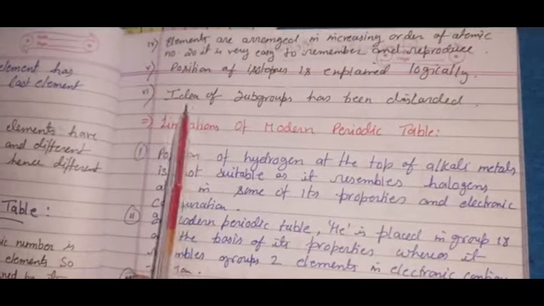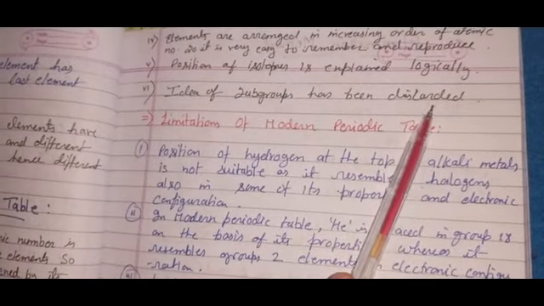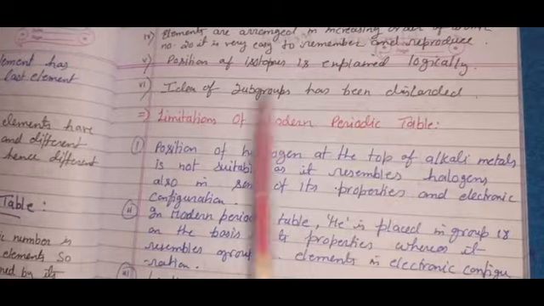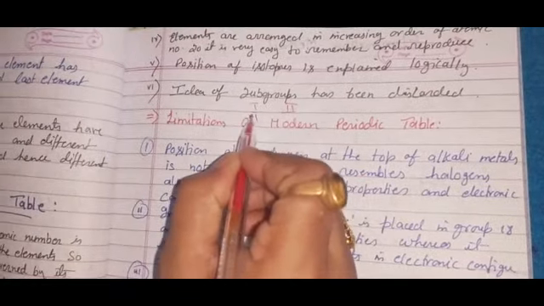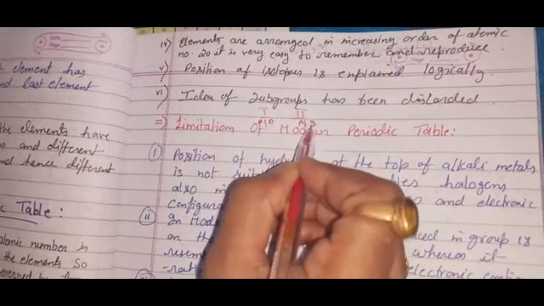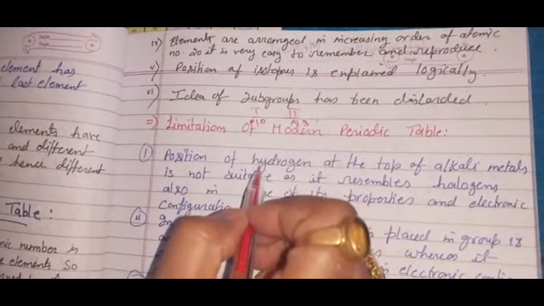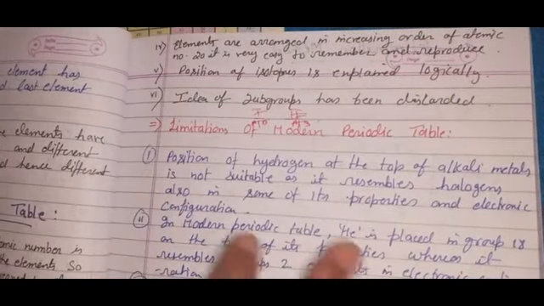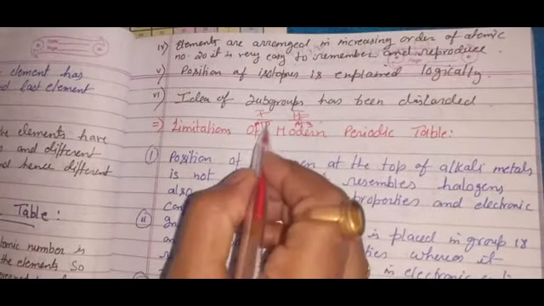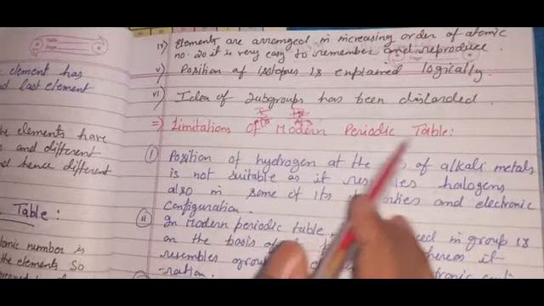Next point, the idea of subgroups has been discarded, as Mendeleev told us that for every group, in 1, 2, 3, there will be two subgroups, a and b, and you have seen there is no relation between the subgroups, okay? So in the modern periodic table there are no subgroups. Now we will see what the demerits of the modern periodic table are.